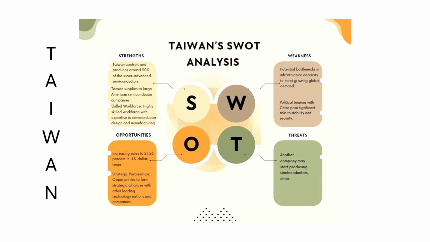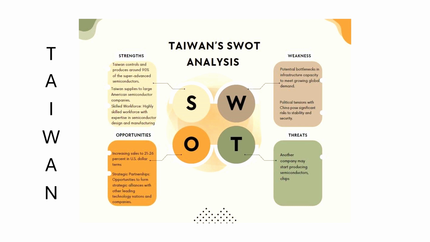And now you can see the third and last decision maker, which is Taiwan. One of the greatest strengths Taiwan has is that it controls and produces around 90% of the world's super advanced semiconductors.